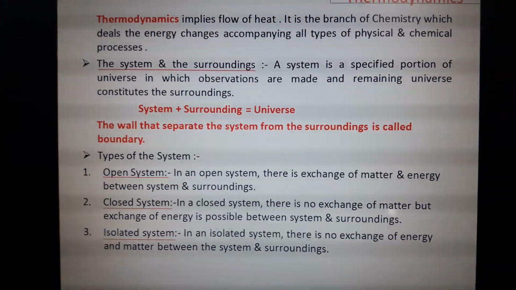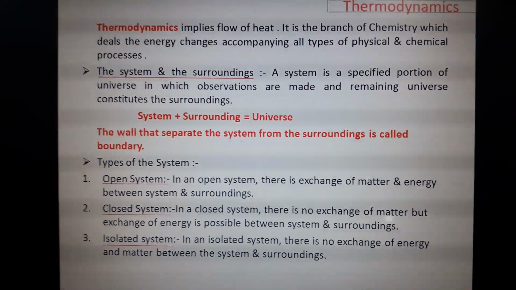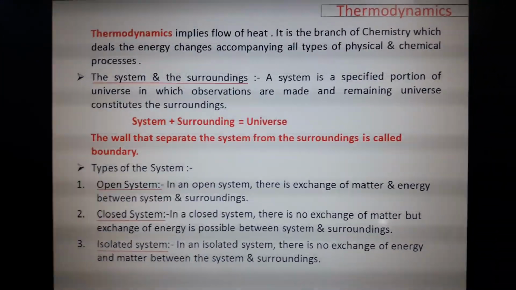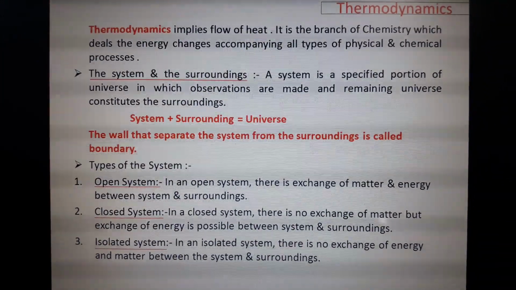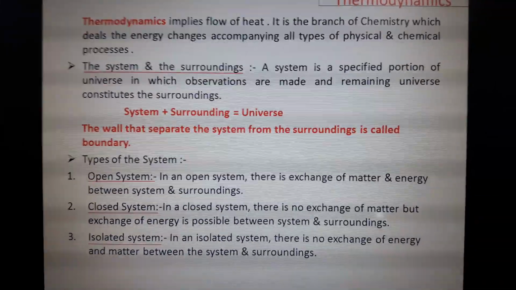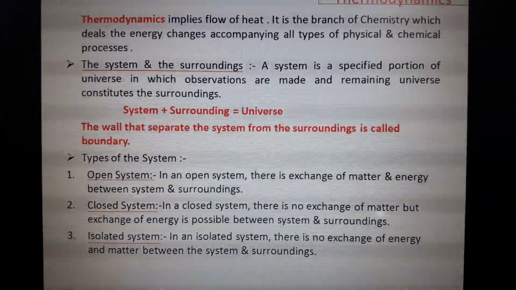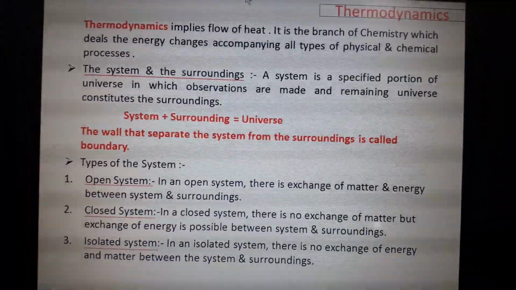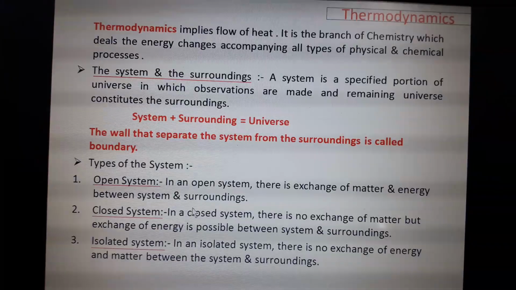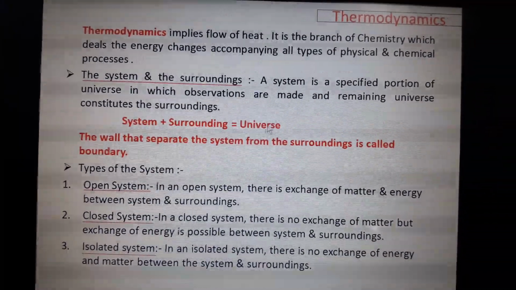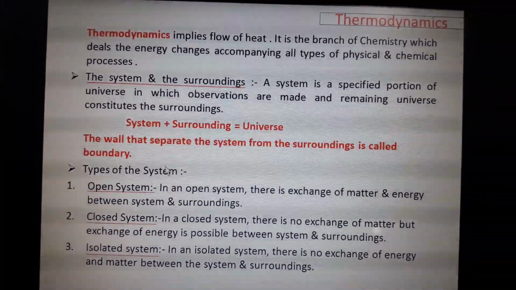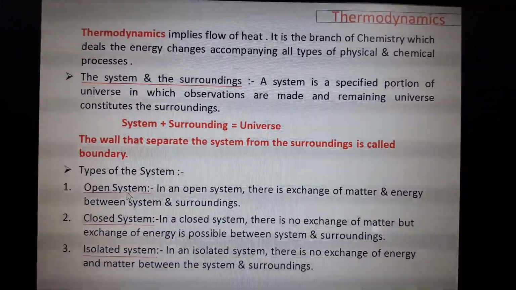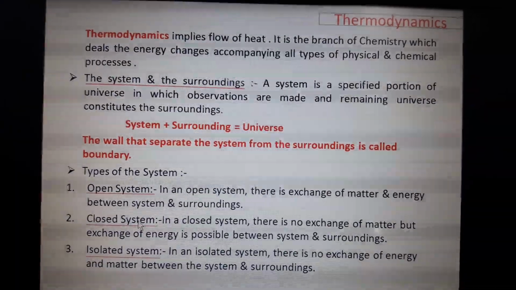The two terms involved here are system and surroundings. A system is a specified portion where the observation takes place, and the remaining part of the universe other than the system is called surroundings. System plus surroundings is the universe. The boundary wall between the system and the surroundings is called the boundary. Okay. The types of system: open system, closed system, isolated system.